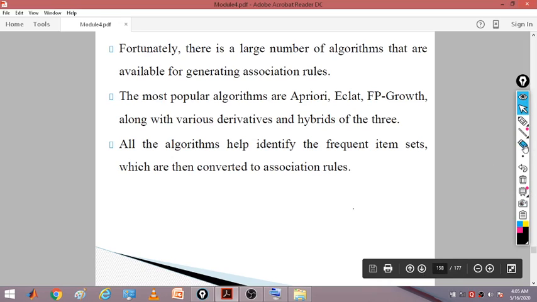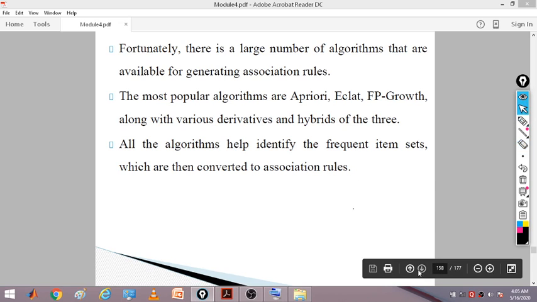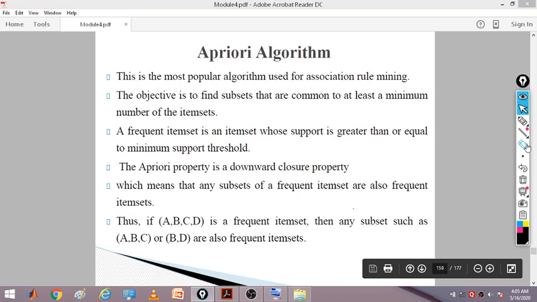Fortunately, there is a large number of algorithms available for generating association rules. The most popular are the Apriori algorithm, Eclat, and FP-Growth, along with various derivatives and hybrids of the three. You can have variations and extensions of these algorithms. All of them help identify the frequent item sets, which are then converted to association rules. We want to find which items are frequently purchased. So we'll see the Apriori algorithm.